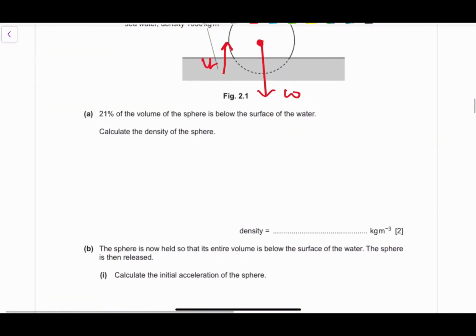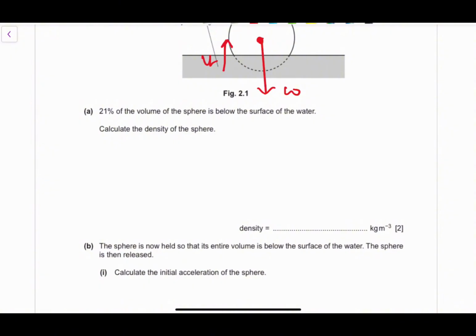So how do you find the density? We know that density is equal to mass over volume. We also know that upthrust is equal to rho g times v.